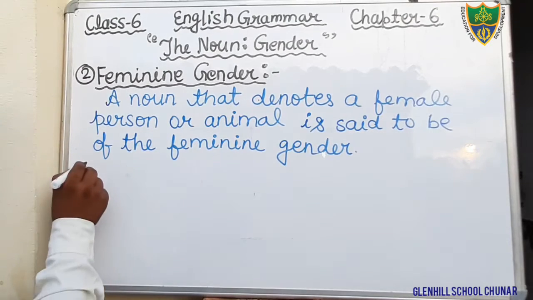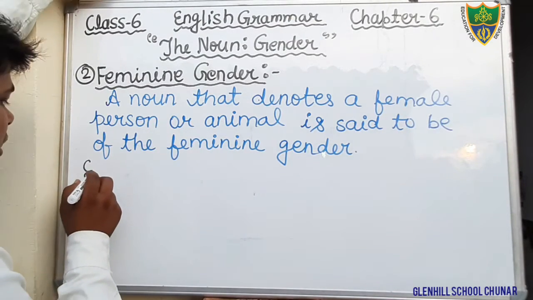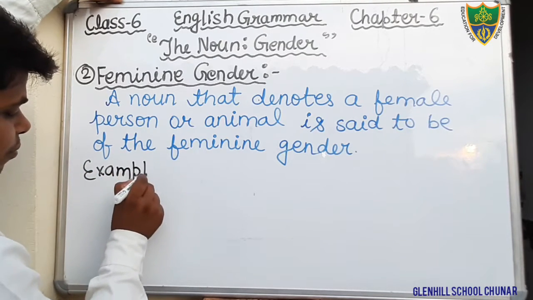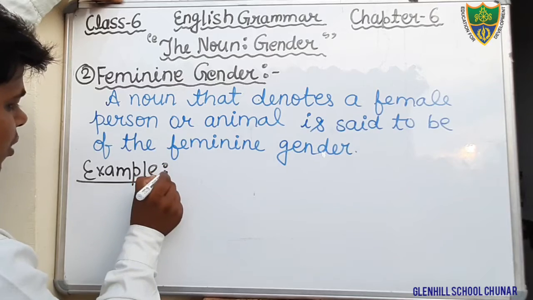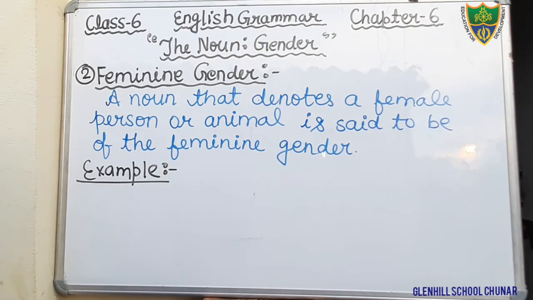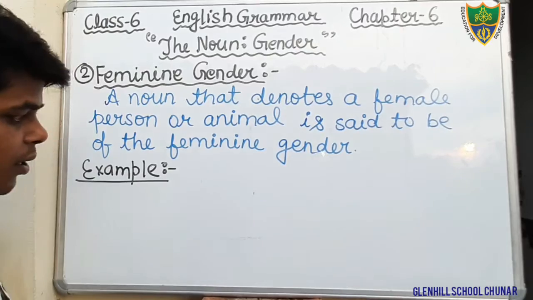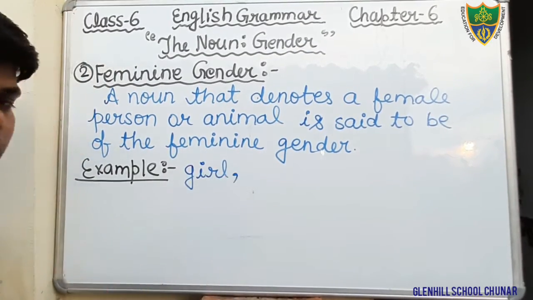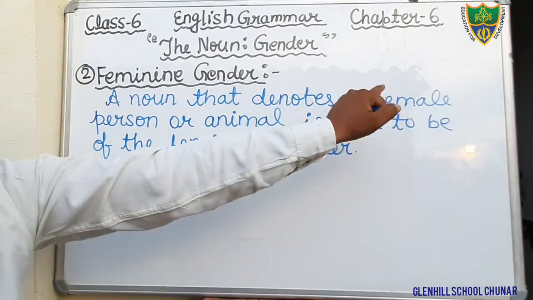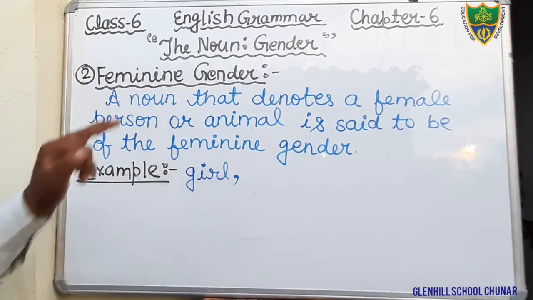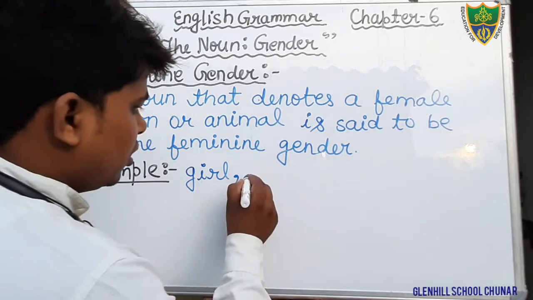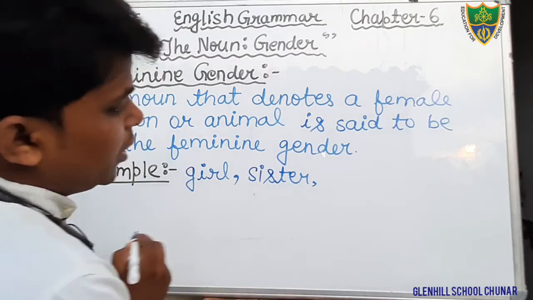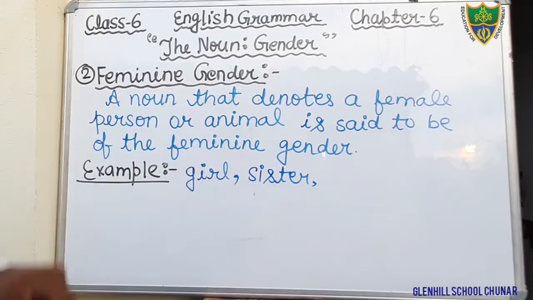Just see the example. Same example we will see, but in the female category. Put the heading. In the male we have written boy. What would be the feminine gender of boy? Girl. Okay, students, just write down girl. Girl denotes the female person. Therefore, that is feminine gender. Next, sister. It denotes the female person. Therefore, that is feminine gender.